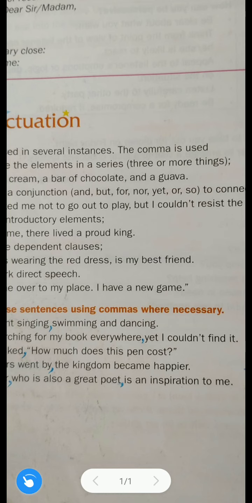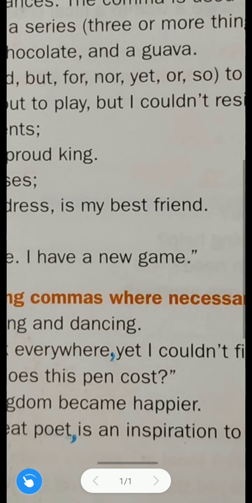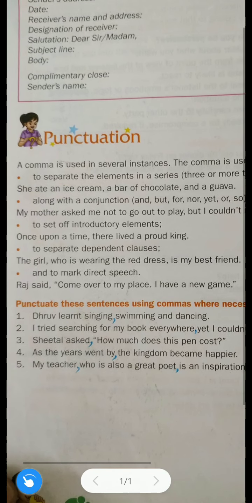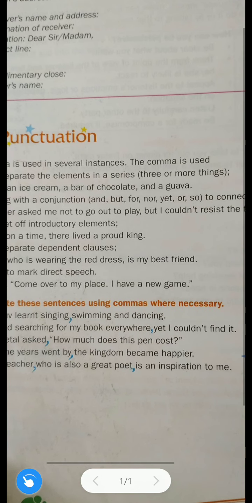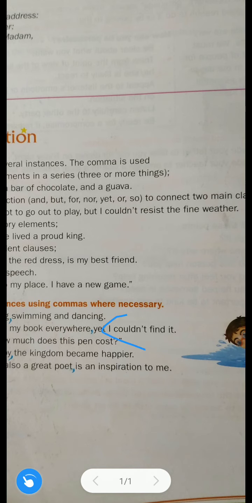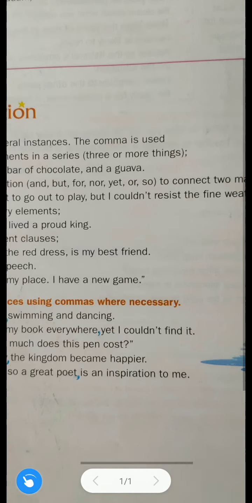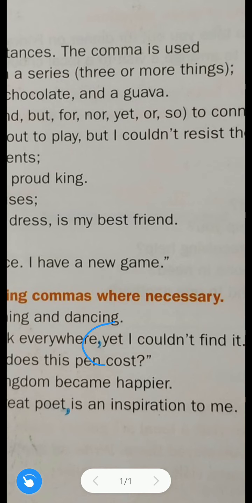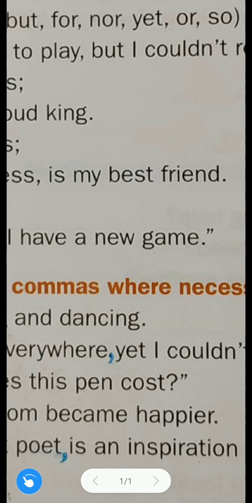When we use a conjunction for joining two sentences or two main clauses, that time we use what? Comma. So here yet is the conjunction. Why yet? Yet is a conjunction we used for joining two sentences. Which two sentences? I tried searching for my book everywhere. This is one sentence, and after that, I couldn't find it. That is the second sentence. Both these sentences are joined with the yet conjunction. So before the conjunction, at the end of the first sentence, we used a comma.